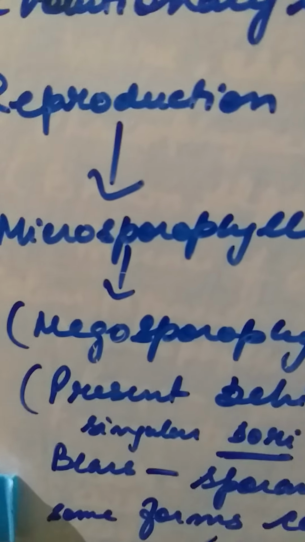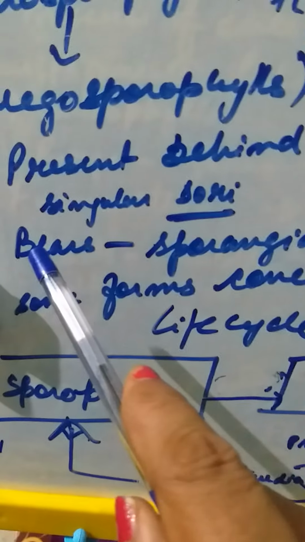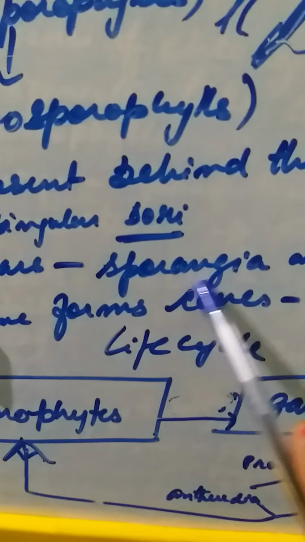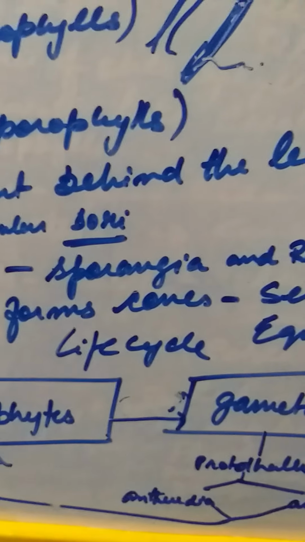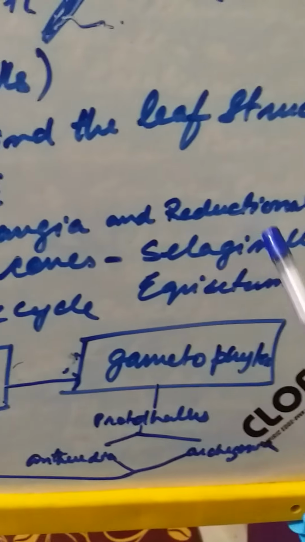Now you see, these are very evolved organisms with a little bit of complication. For example, they bear sporangia, which undergo reductional division, that means meiosis. Some of the plants which have evolved more, like Selaginella and Equisetum, form a cone or strobilus. Okay, now if you focus on the life cycle,